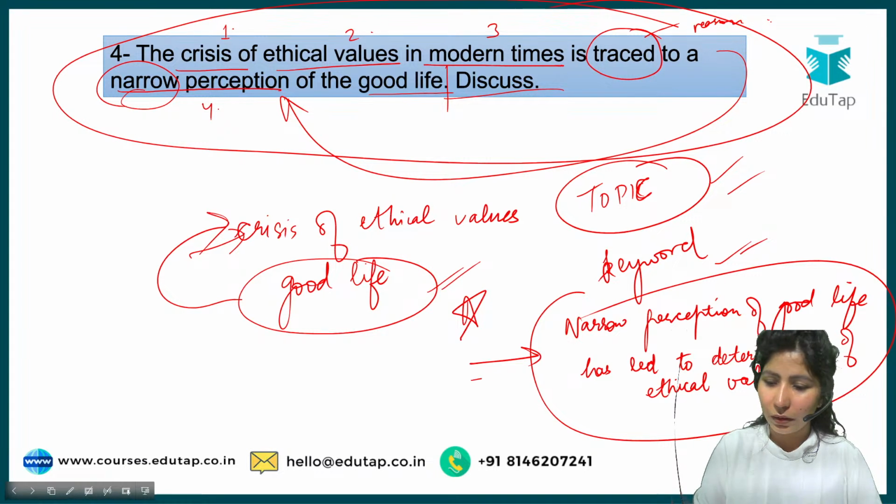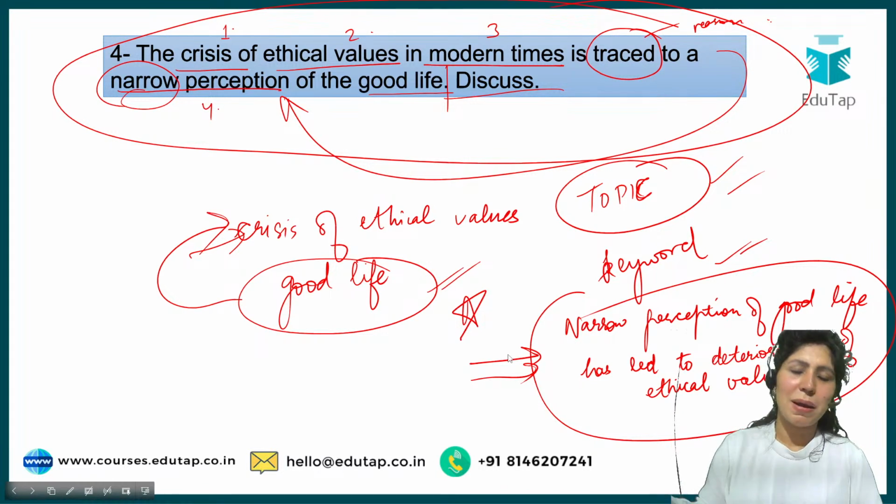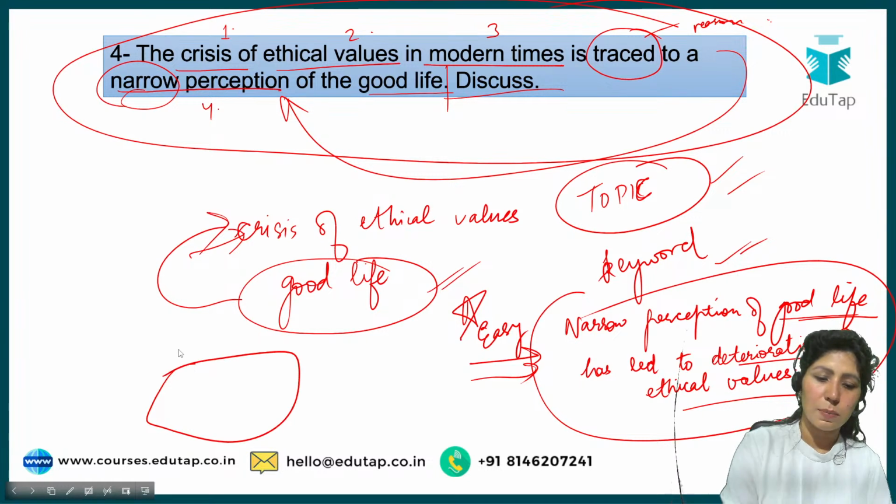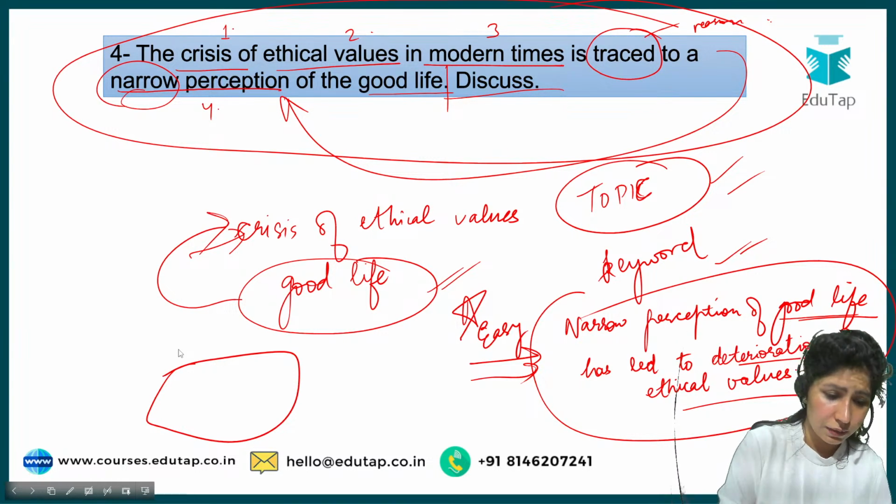Now we have translated this question, or paraphrased this question, into something easy. The narrow perception of good life has led to deterioration of ethical values. This was supposed to be, let me just erase it here.